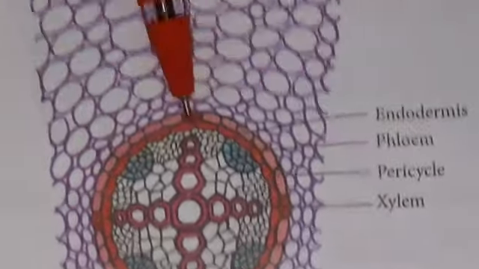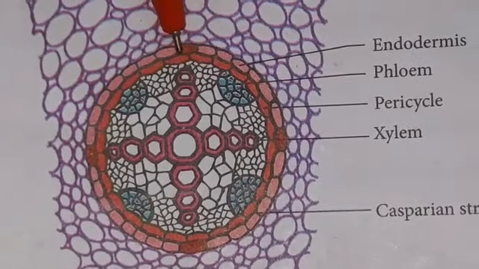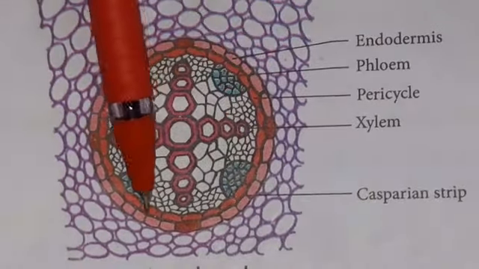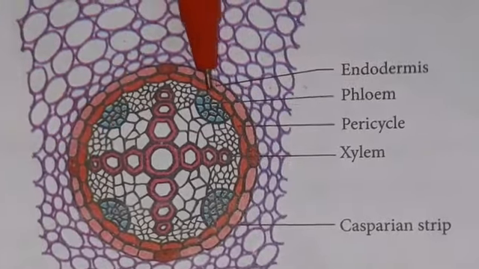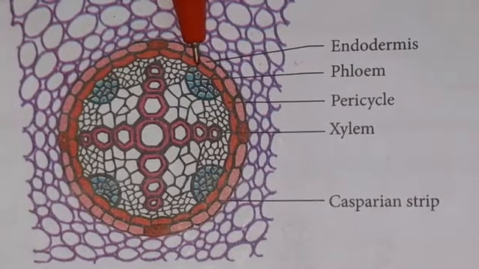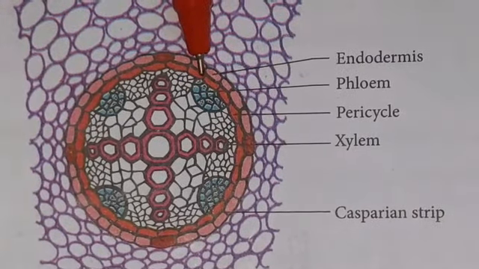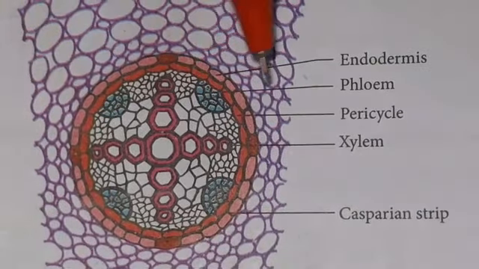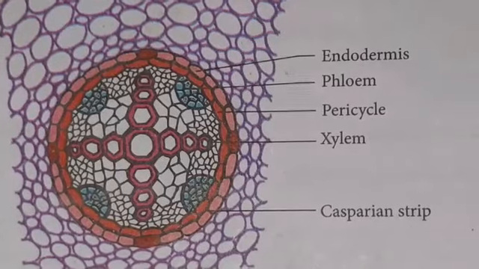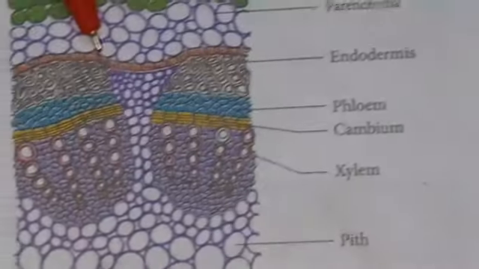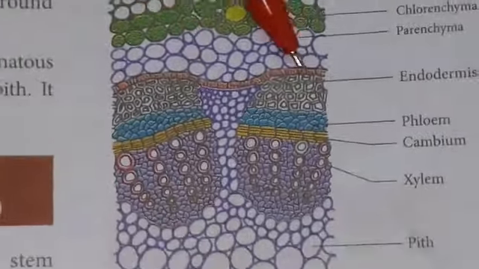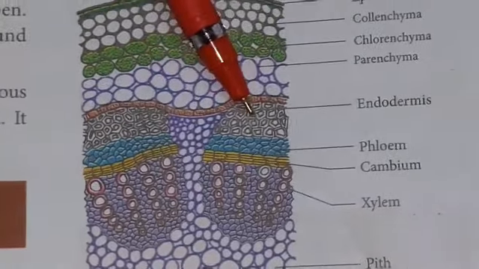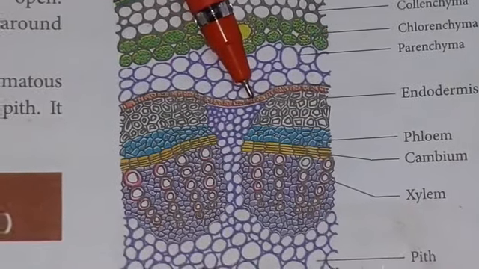Pericycle. The pericycle is present inner to the endodermis. It is the outermost layer of the stele. It consists of thin-walled parenchyma cells which are closely packed, found below the endodermis. Mostly it is made up of parenchyma, but in the dicot stem, the pericycle is made up of sclerenchymatous tissue.